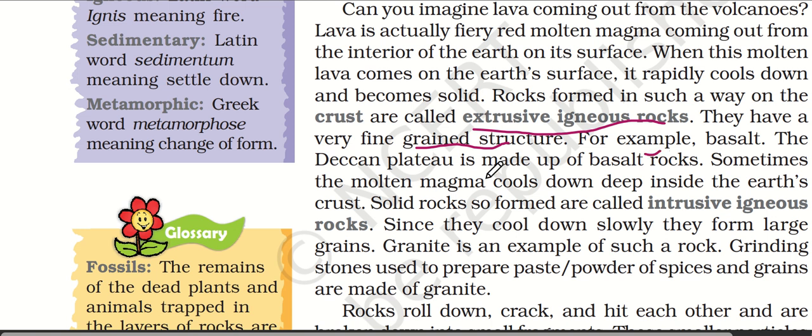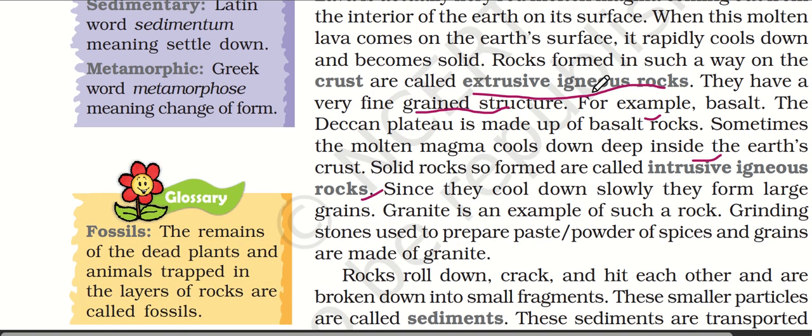Sometimes the molten magma cools down deep inside the earth's crust. That is called intrusive igneous rock. Since they cool down slowly, they form large grains. Extrusive rocks come out and cool rapidly, while these cool slowly. Granite is an example of such a rock. Granite is found in our homes too, as grinding stones used to prepare paste and powder, made of granite.